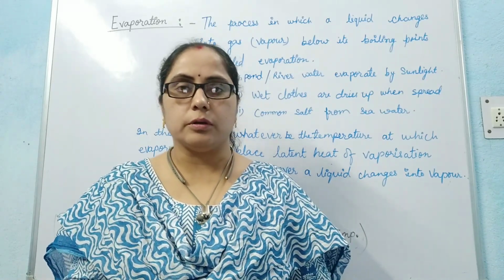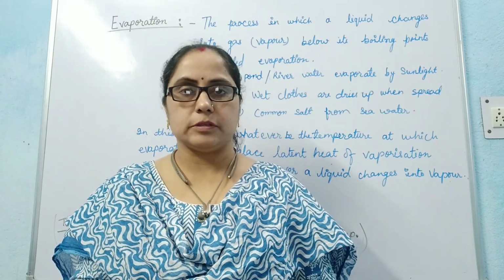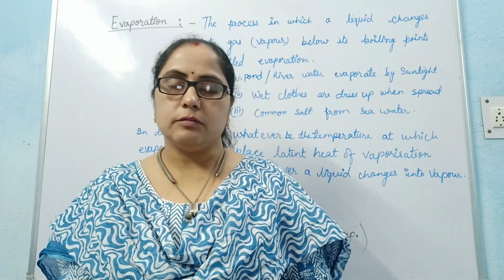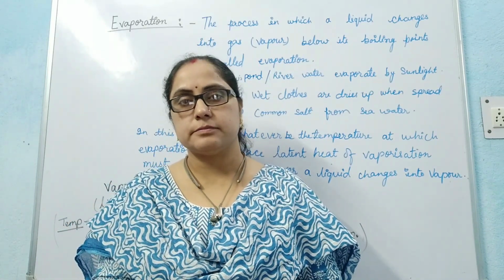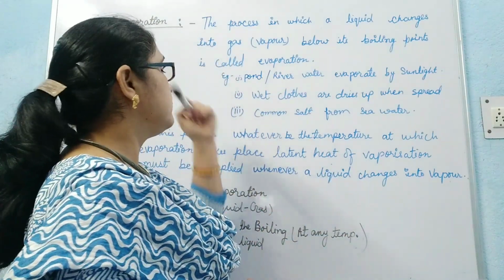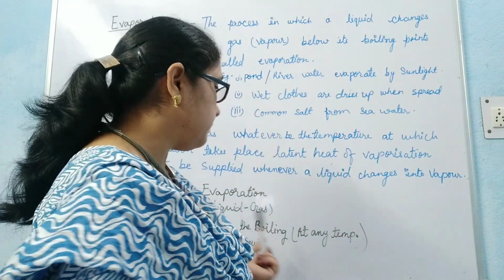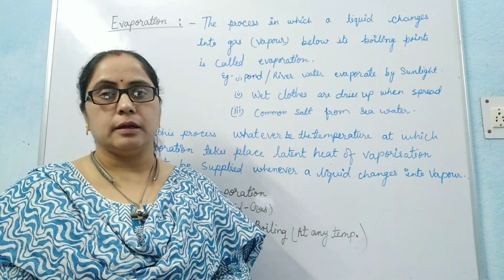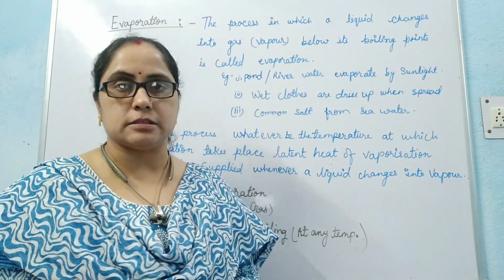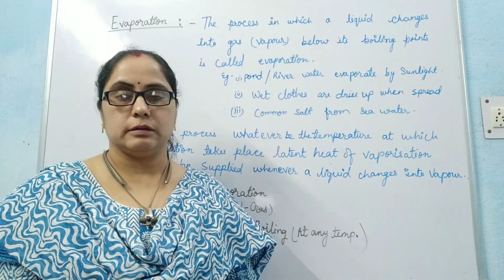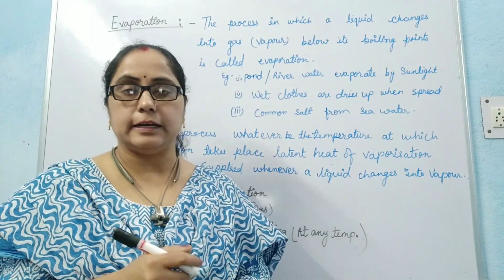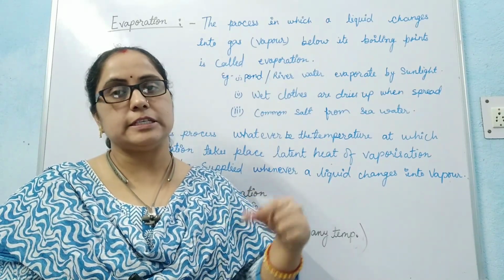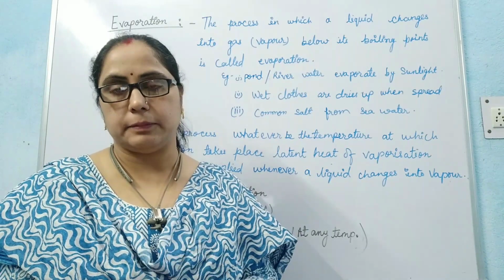So, as I told you, vaporization is also a process in which a liquid changes into gas. Then what is the difference between these two processes, evaporation and vaporization? They are different from each other. In vaporization, liquid changes into its gaseous form at its boiling point. When we boil water at 100 degrees Celsius, it starts to boil. At that time, the liquid which changes into vapor, that is called vaporization.